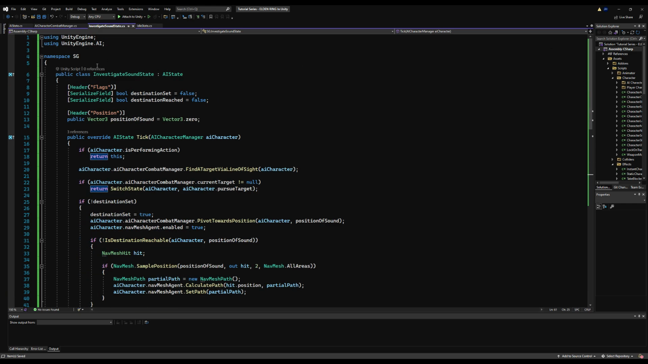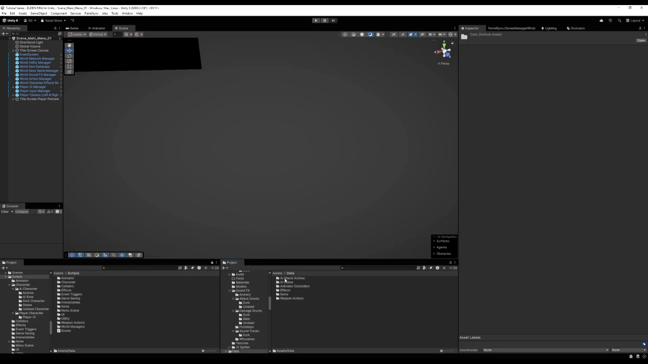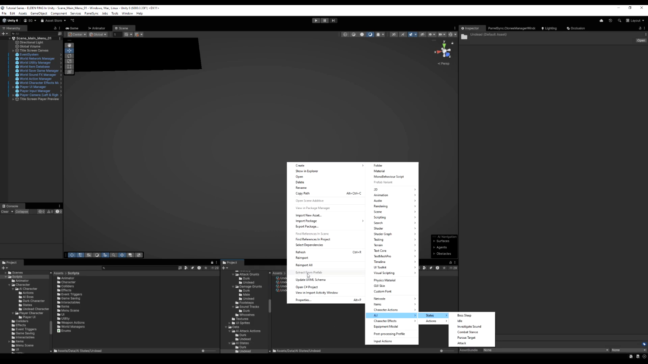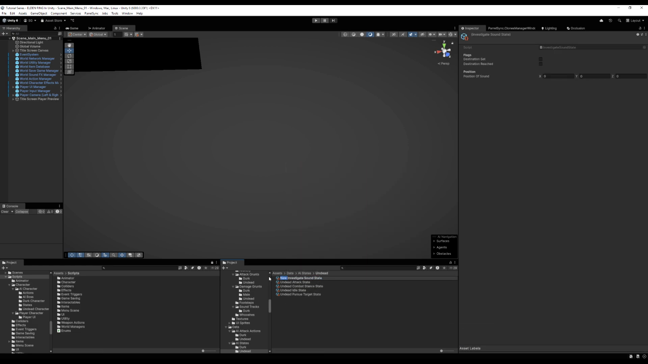I'm going to yoink the create asset up here and paste on the investigate sound state. I'm going to change it to investigate sound. And now we're going to make this in a moment, going to the data, AI states, undead, and I'm going to create a new AI state, and we're going to go to investigate sound. I'm going to call this undead investigate sound state.